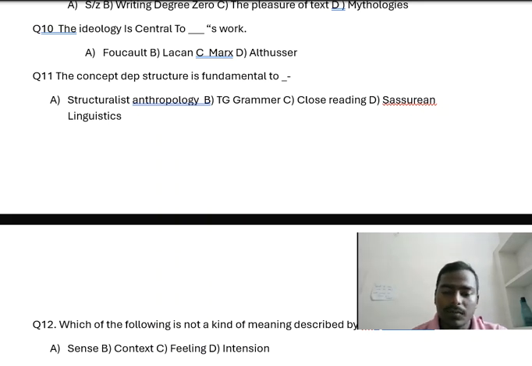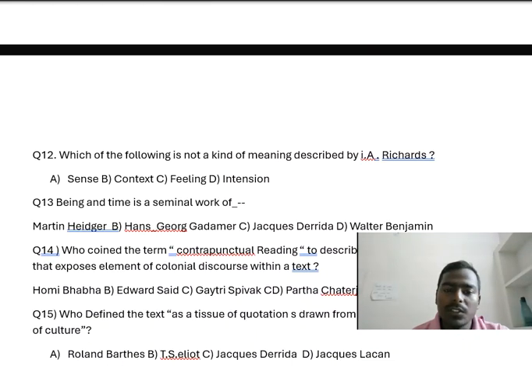Now question number 12. Which of the following is not a kind of meaning described by I.A. Richards? Option A, sense. Option B, context. Option C, feeling. And option D, intention. So the right answer is B, context.